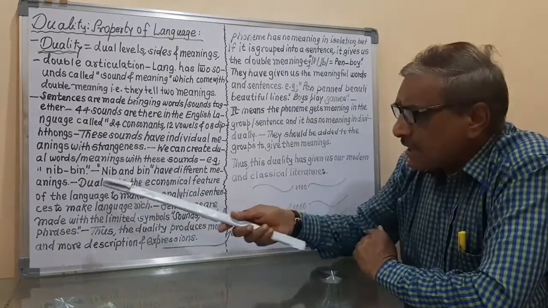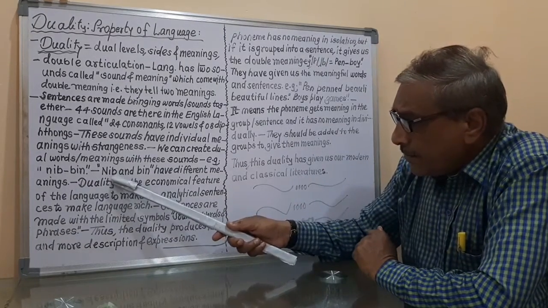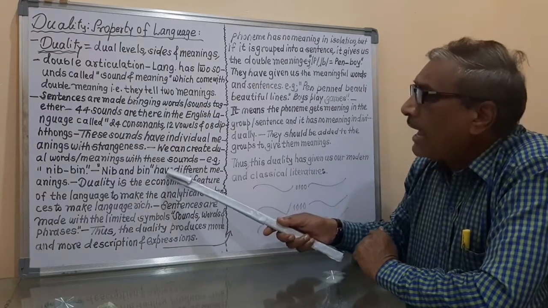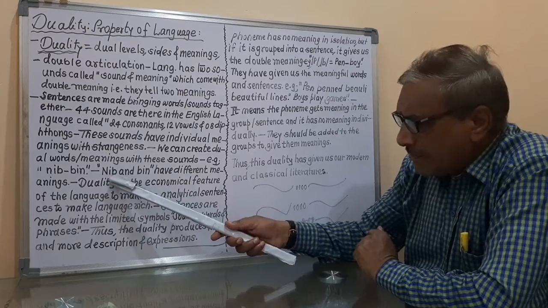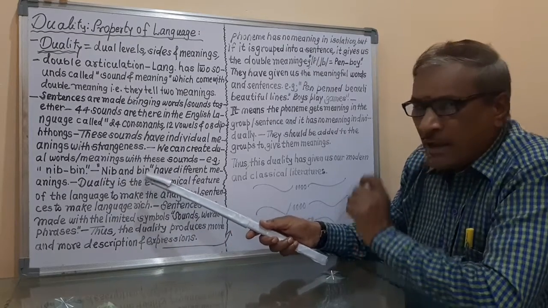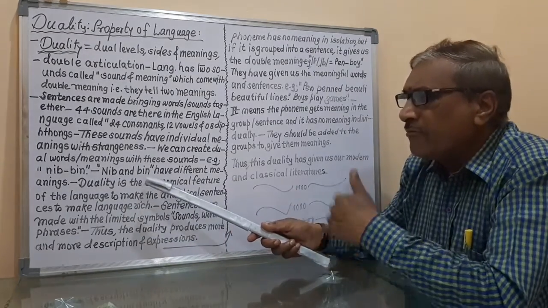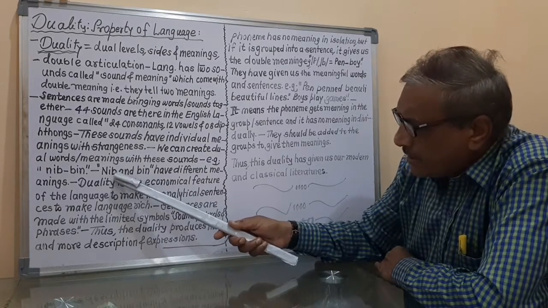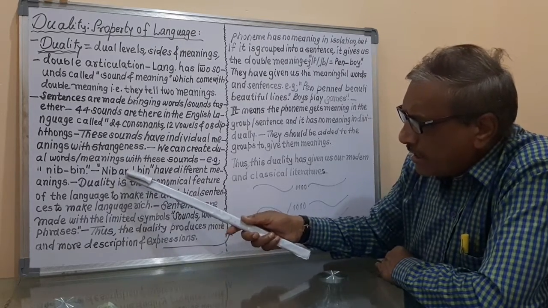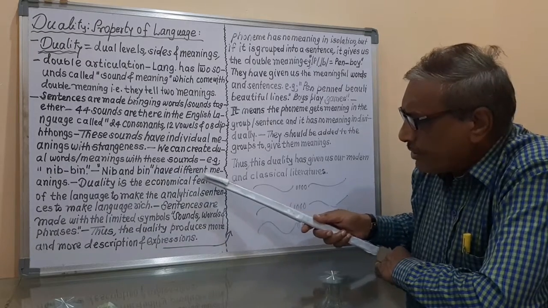And the next explanation is that nib and bin have different meanings. Means this nib and this bin are giving us very different meanings from each other, and that's why here the explanation is that nib and bin have different meanings.